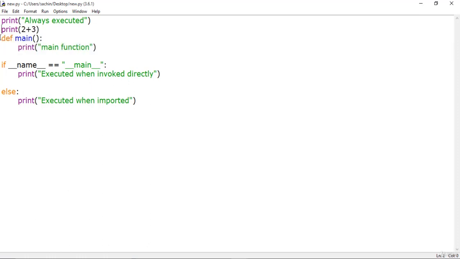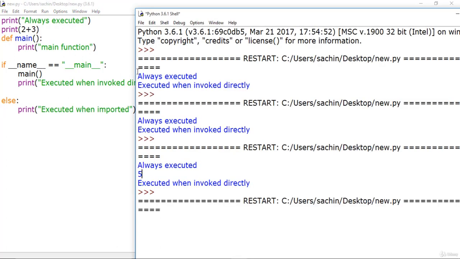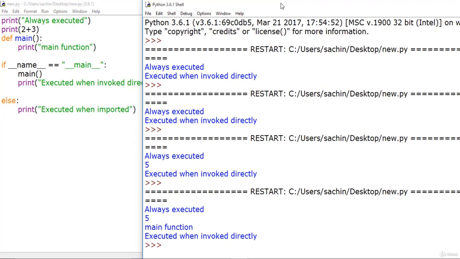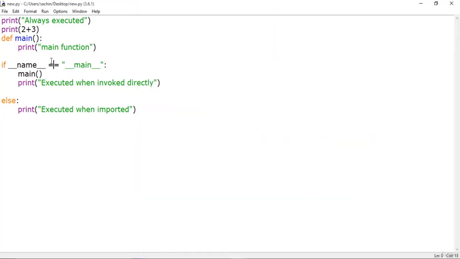That means functions and classes defined at block level 0, or indentation level 0, are not executed until they are called in this if name equal main. So when I call main over here, save this and press F5, you could see the main function is printed, which is invoked within this if name equal main. Here, as we executed this new.py directly, the name variable will be main.